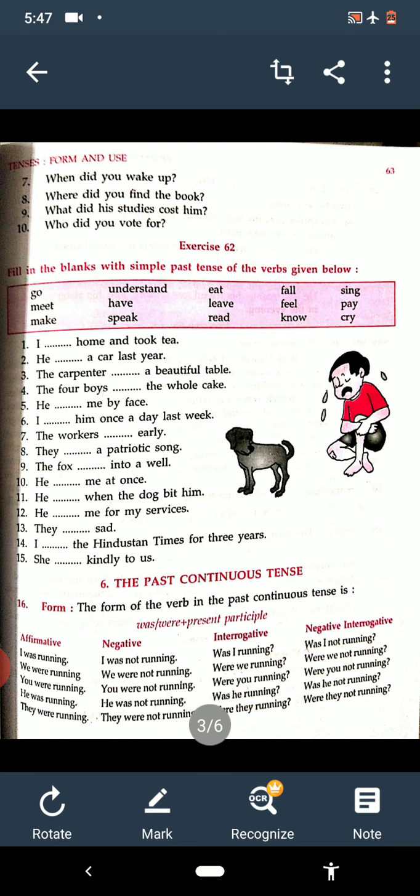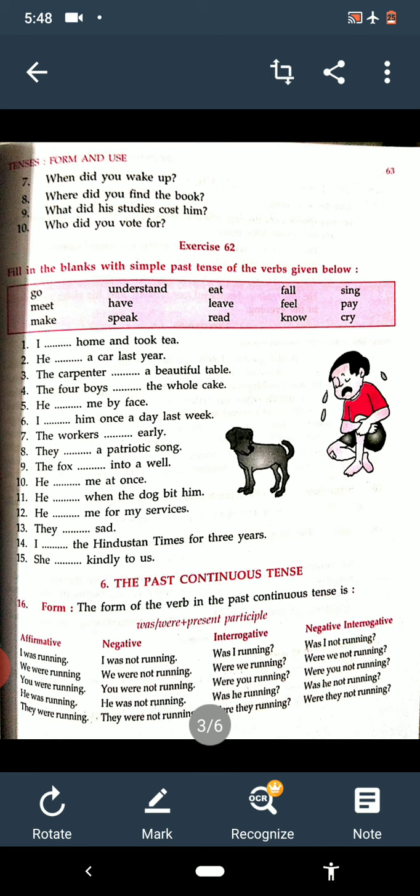Okay? And when we have to make negative interrogative, then interrogation is also there and negative is also there, means not will be added to interrogative. Then was I not running? Were we not running? Were you not running? Was he not running? And were they not running? So in this way we have discussed the formation: affirmative, negative, interrogative and negative interrogative.